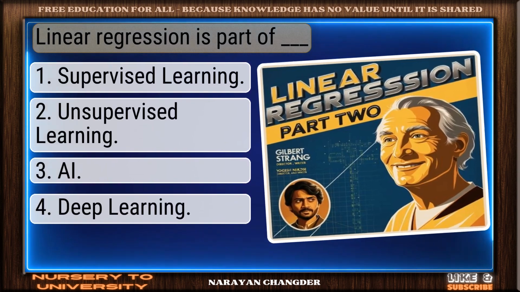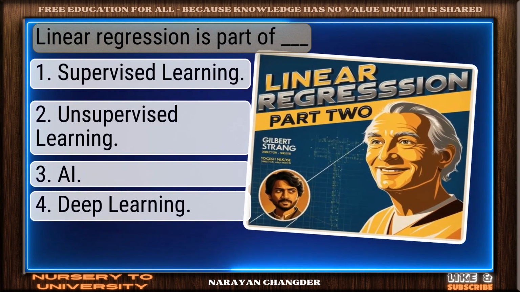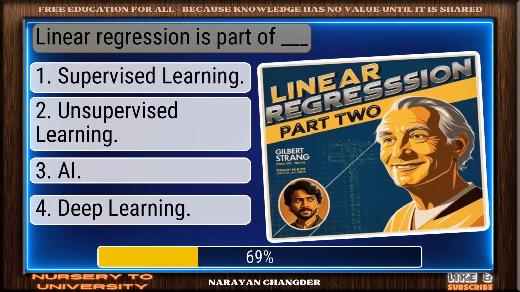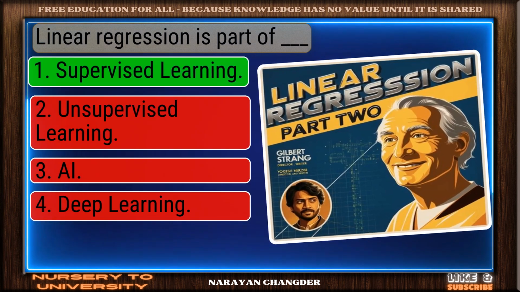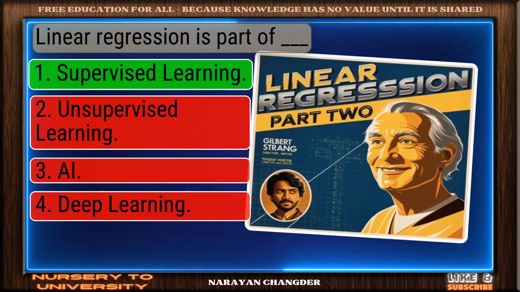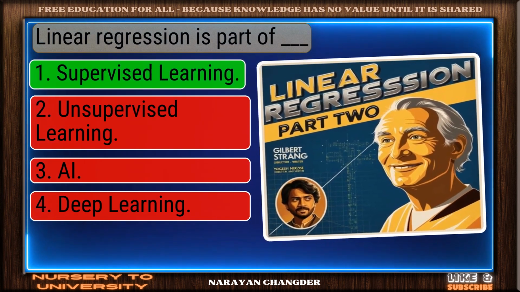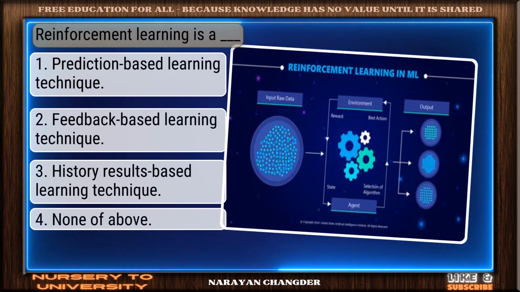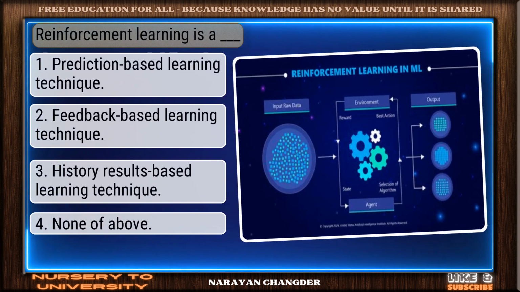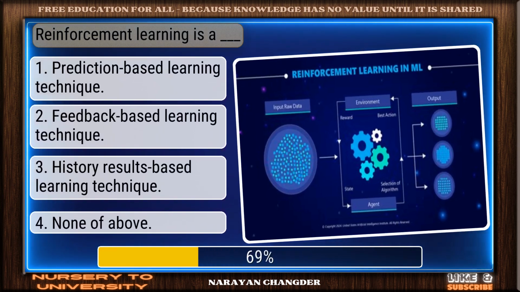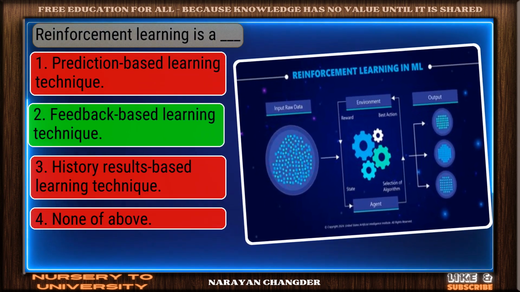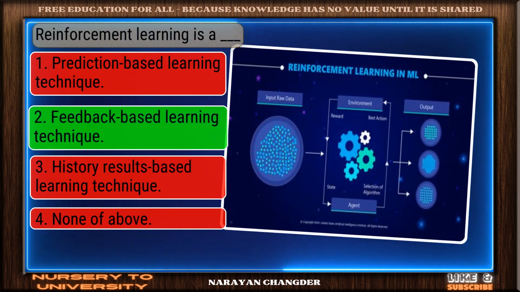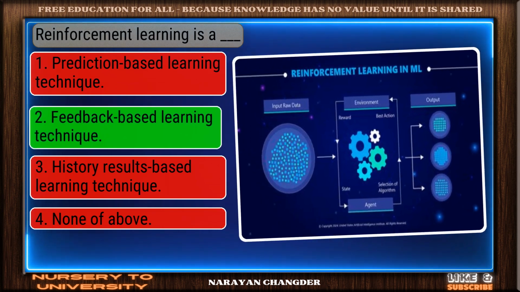Question number 41. Linear regression is part of dash. Great thinking. Supervised learning is the right choice. Question number 42. Reinforcement learning is a dash. Well done. Feedback-based learning technique is the right choice.